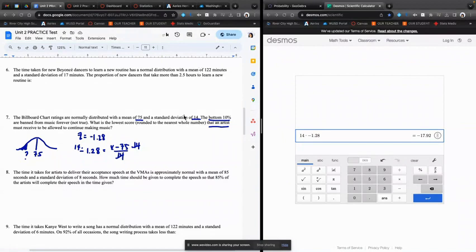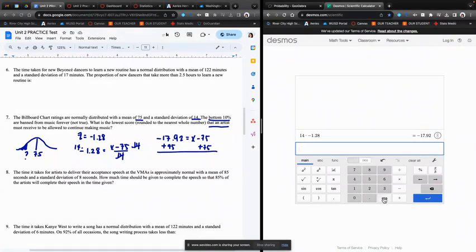So we have negative 17.92 equals x minus 75. And then we're going to add 75 to both sides. So that's 57.08. So to answer in context, we would say the lowest score that an artist must receive to be allowed to continue making music is 57.08.